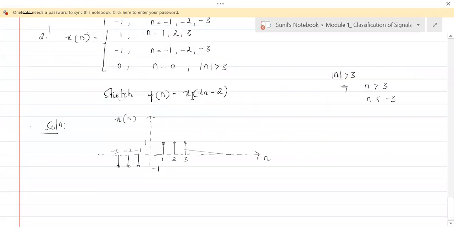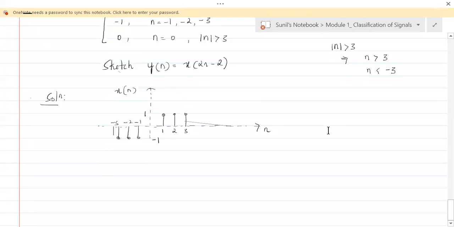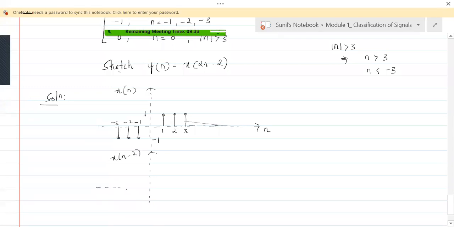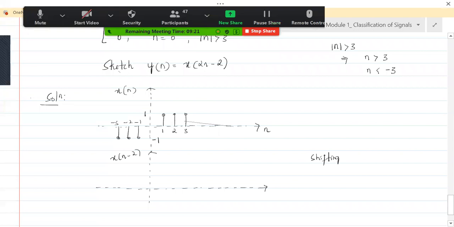Now let's go on with the shift first. What shift do we need to have? We need to have x of n minus 2. What is x of n minus 2? Anybody? Which operation is that? Is it scale or shift? x of n minus 2. It's a shift operation. So what type of shifting are we doing in x of n minus 2? x of n minus 2 is shifting x of n to the right by 2 positions.